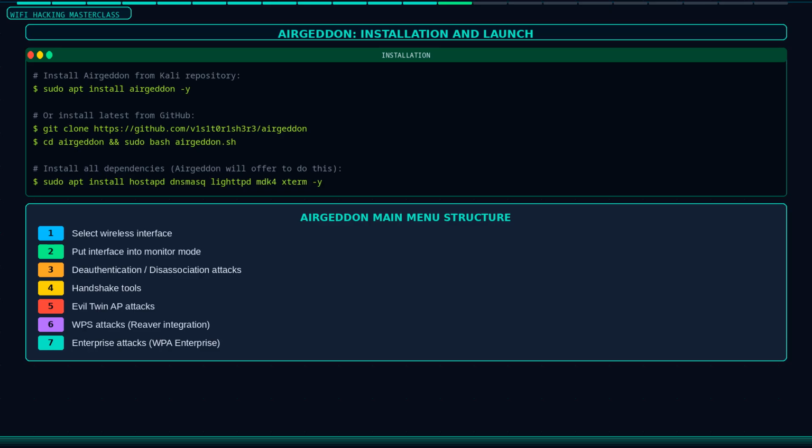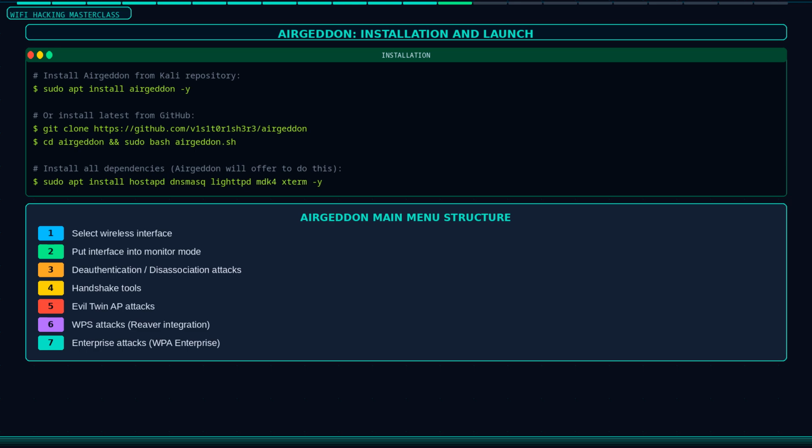Once Airgeddon is running, you will see its main menu. The first thing it does is ask you to select a wireless interface. Choose your external adapter, which will be wlan1 or wlan1mon depending on whether it is already in monitor mode. Airgeddon will offer to put it into monitor mode for you. Let it handle that. This is the starting point.